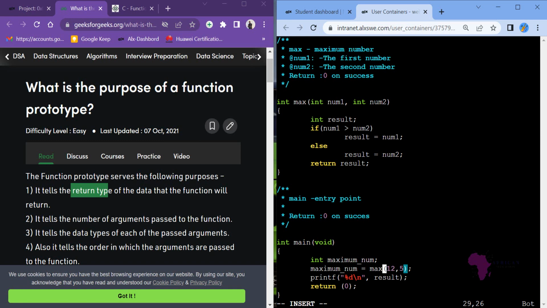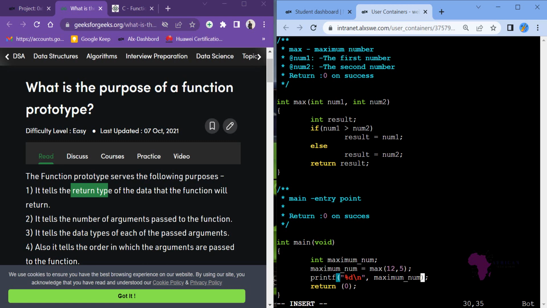The first number is 12 and the second number is 5. I will not change that one. Then print for us the maximum number between 12 and 5. So print the maximum num, and then you return 0. So I believe this point I've achieved.